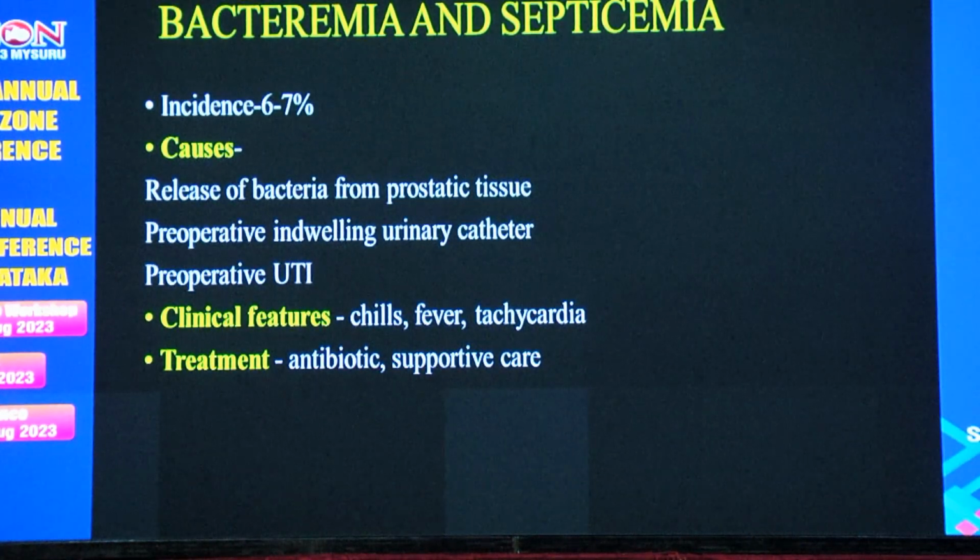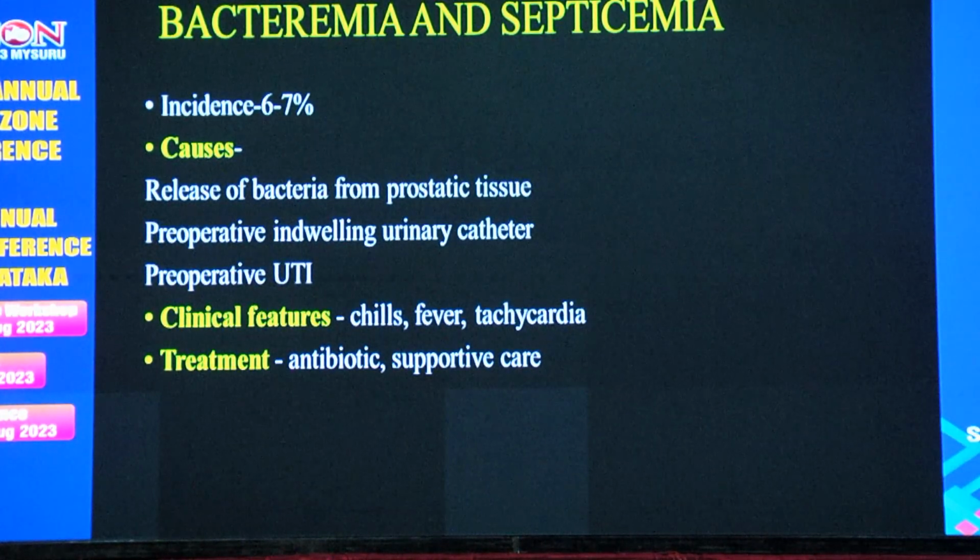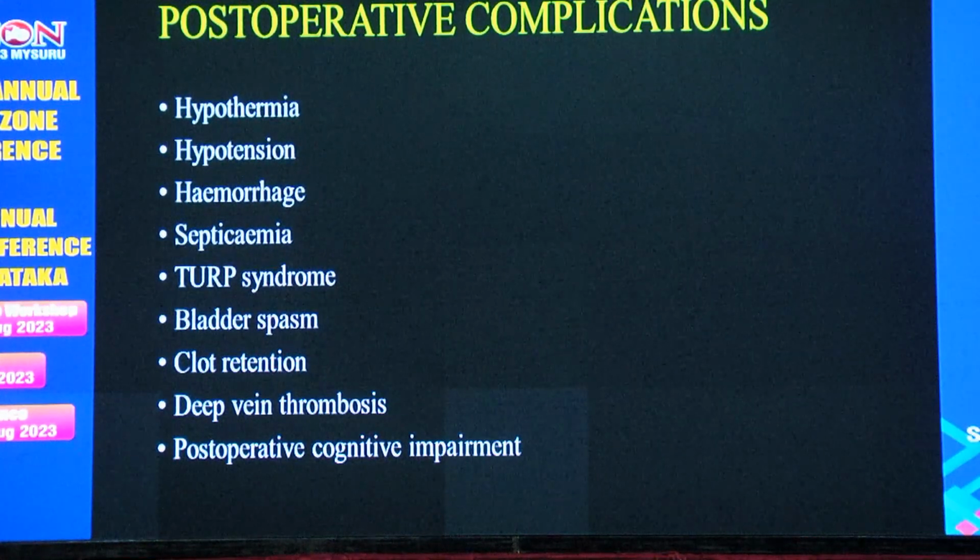Other complications like bacteremia and septicemia, the incidence is around 6 to 7%. The causes are release of bacteria from prostatic tissue, preoperative indwelling urinary catheter, and preoperative UTI. The clinical features are chills, fever, tachycardia. Treatment is with antibiotics and supportive care. Post-operative complications include hypothermia, hypotension, hemorrhage, septicemia, TURP syndrome, bladder spasm, fluid retention, deep vein thrombosis, and post-operative cognitive impairment.